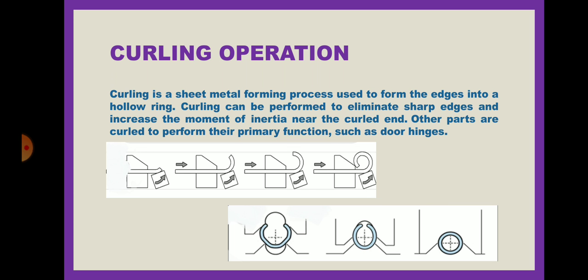So what is curling? Curling is a sheet metal forming process used to form the edges into a hollow ring. This is used to make the edge into a hollow shape. Curling can be performed to eliminate sharp edges and increase the moment of inertia near the curl. So it is a prevention against hazardous accidents and produces moment of inertia at the end, so the weight is distributed towards its end. It is also useful for making door hinges.